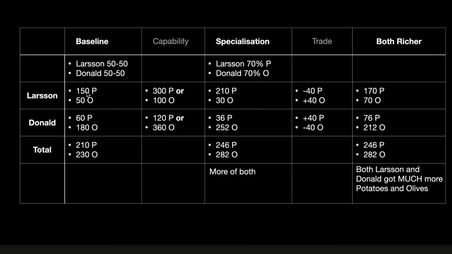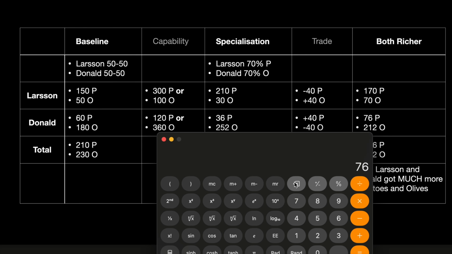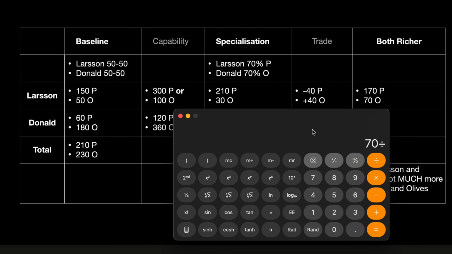Larsson has gone from 150 potatoes and 50 olives to 170 potatoes and 70 olives. Donald has gone from 60 potatoes and 180 olives to 76 potatoes and 212 olives. Donald gets 26% more potatoes and 17% more olives. And Larsson can really enjoy the olives here: 40% more olives than he had before, and also more potatoes. So if one is better than the other at something, both get massively richer.